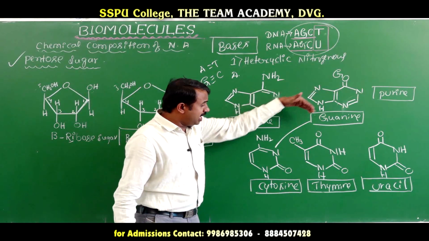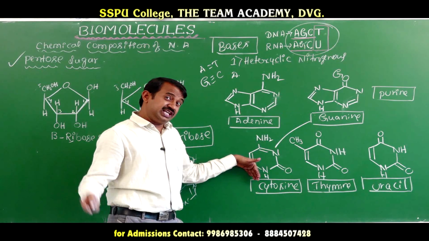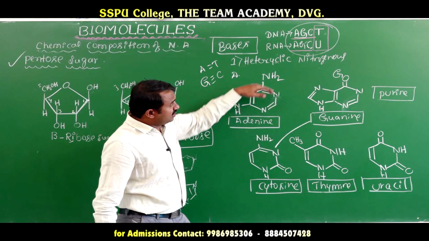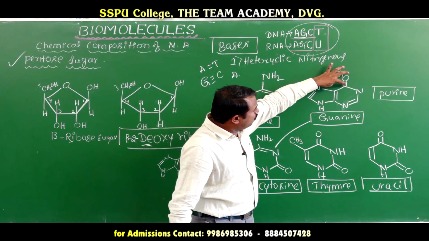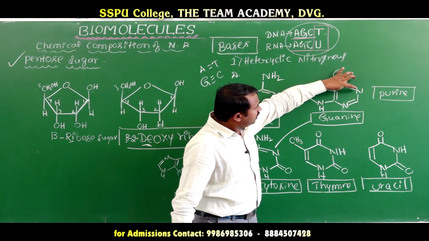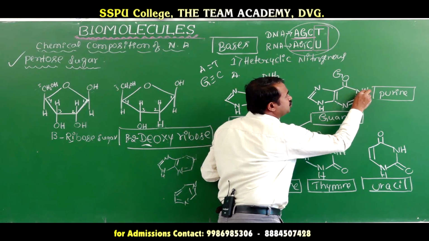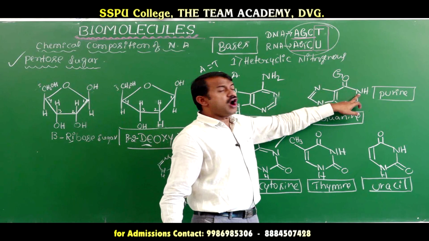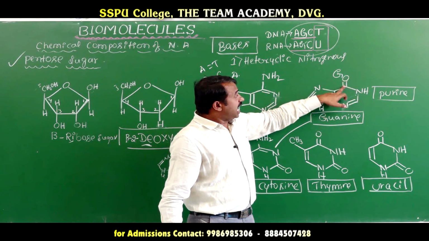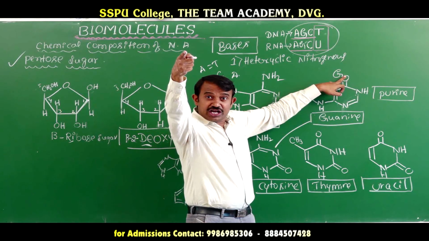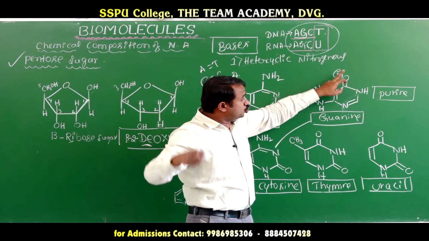the guanine and cytosine in DNA, because, listen here, NH is there. Listen here, NH. A carbonyl compound is attached to nitrogen, ammonia, amine NH2.